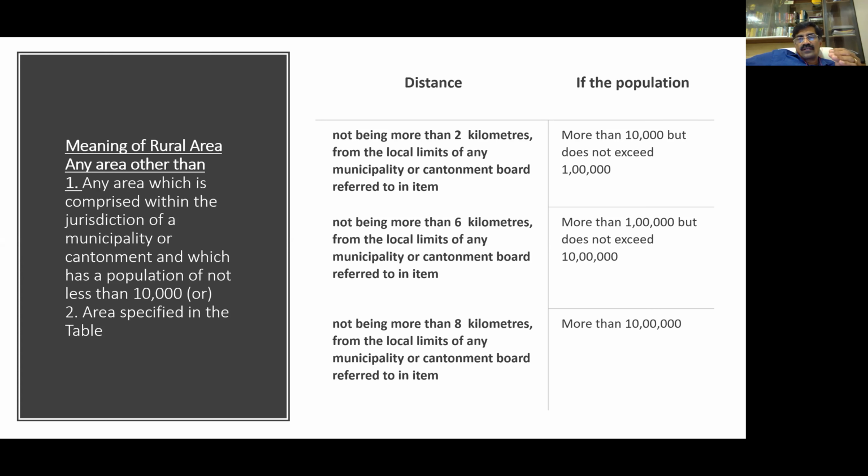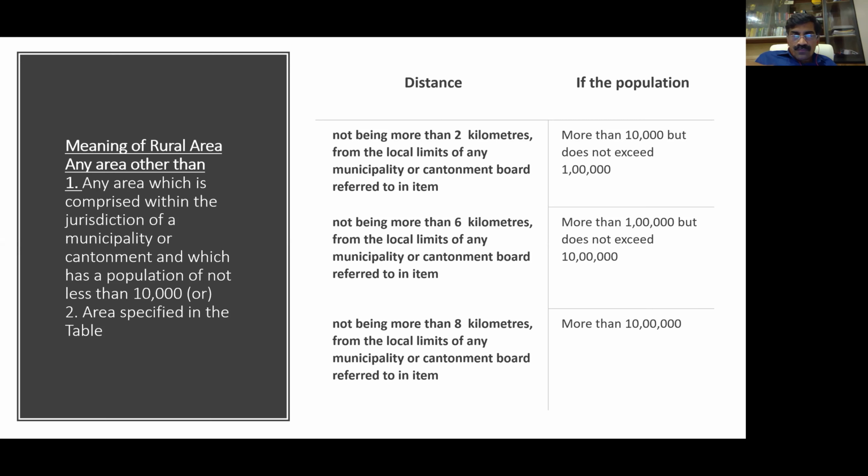Assume for a moment you have agricultural land in an area where the population is less than 10,000. Don't jump to the conclusion that it is rural. The second criteria which you have to see are the criteria given in the table, or three rather. You have to measure the distance from your agricultural land, and if the nearest town or municipality has a population of more than 10,000 but does not exceed 1 lakh.